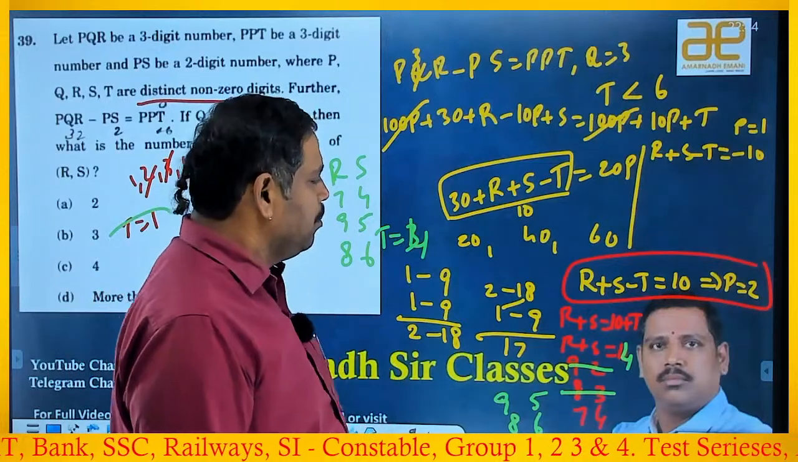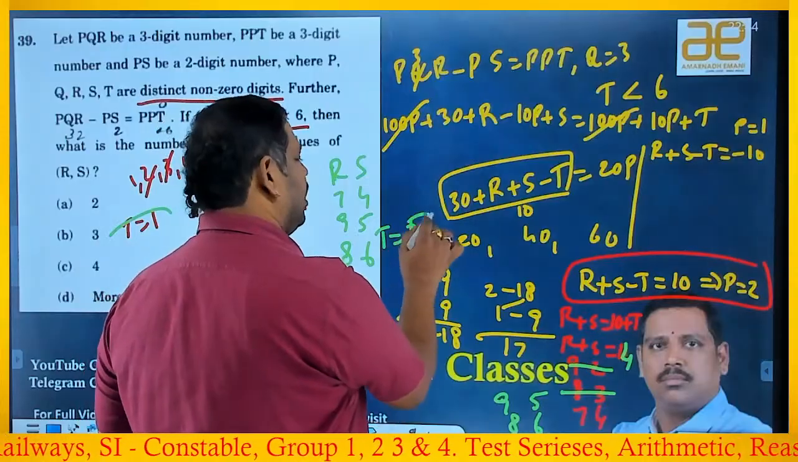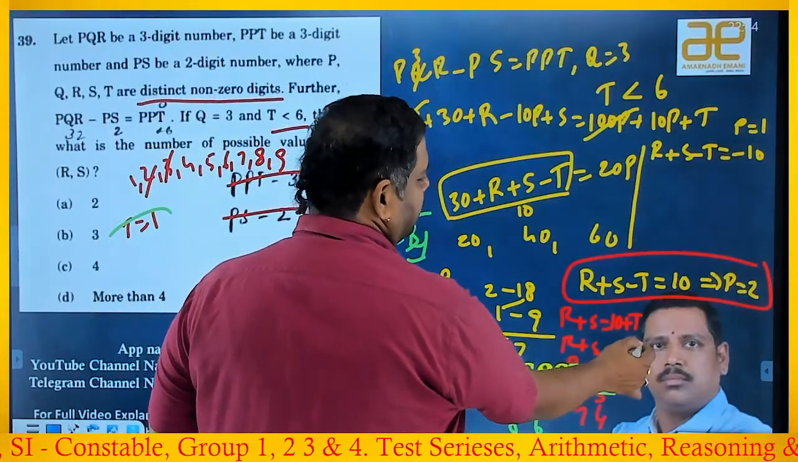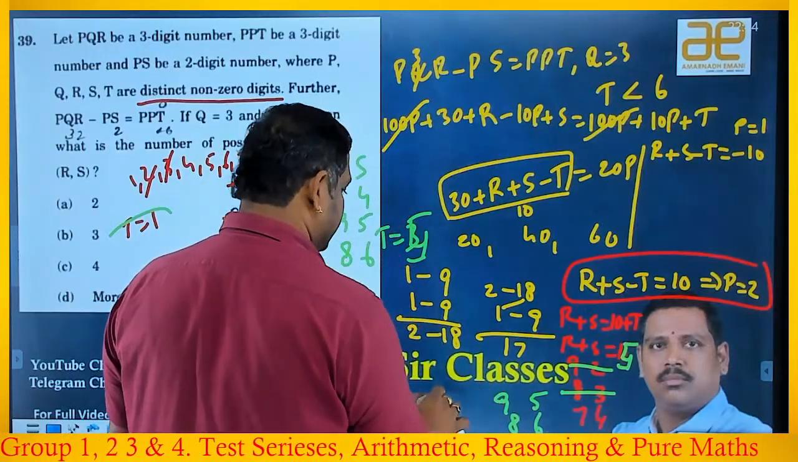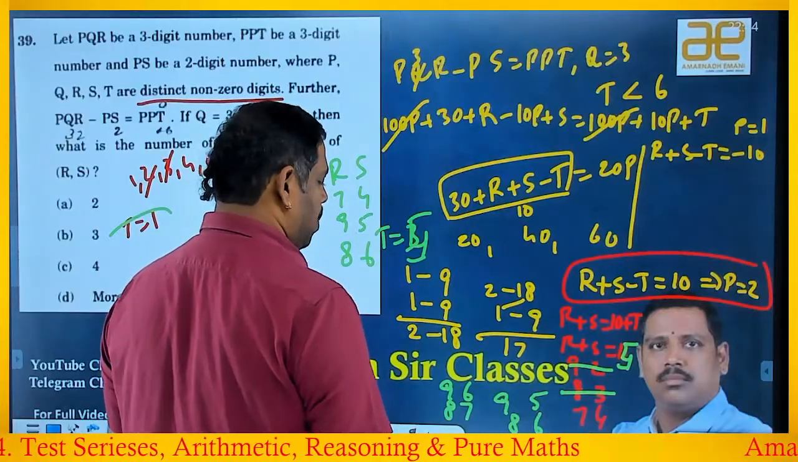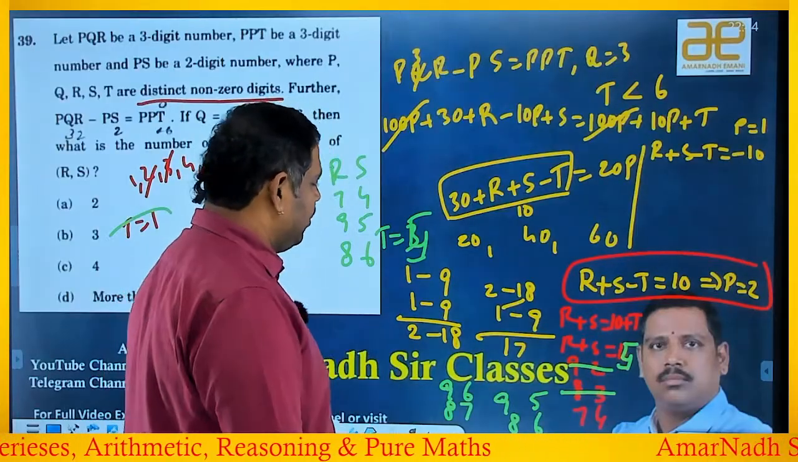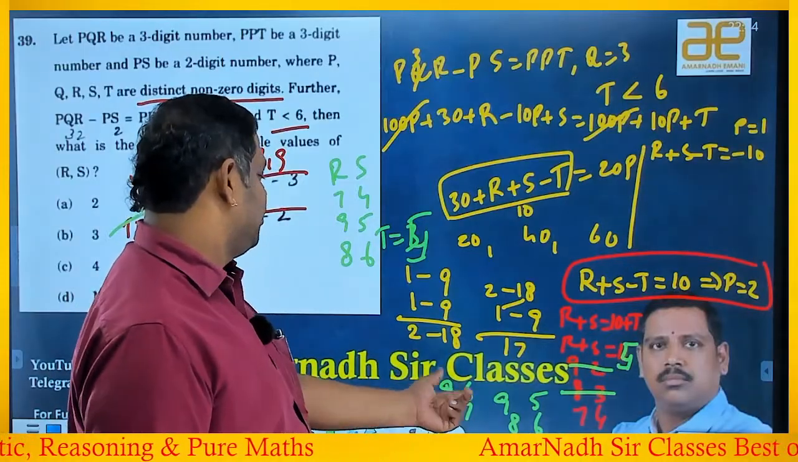Okay, fine. Now T is equal to 5 if I take. T4 completed now. 10 plus 5 means 15 it is. 15 means the values that it can take are 9 and 6 is 15, 8 and 7 is 15. The same only you will get. Okay, 9 and 6 if you take.